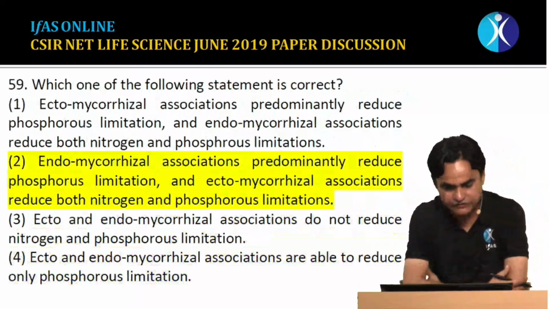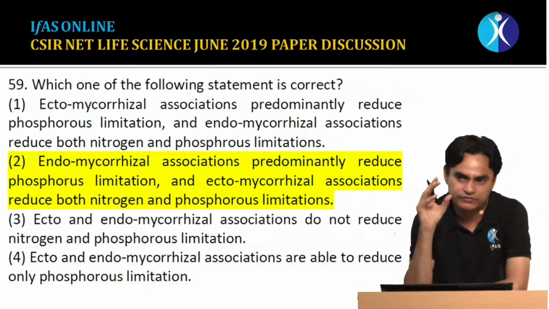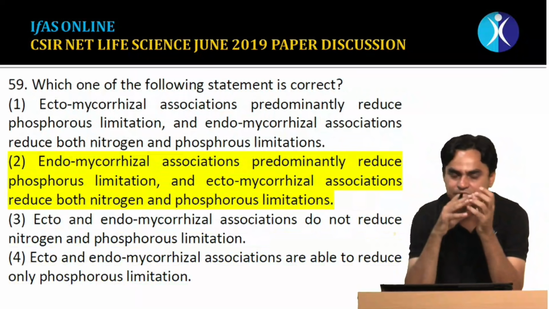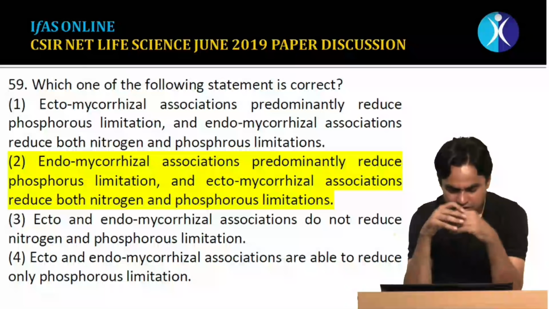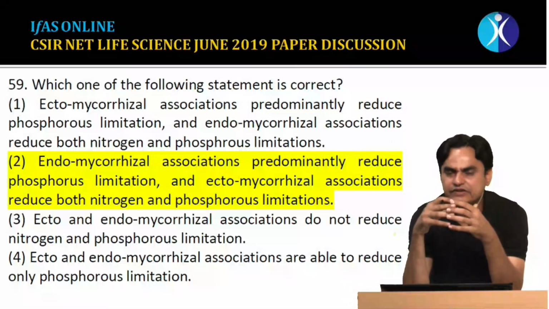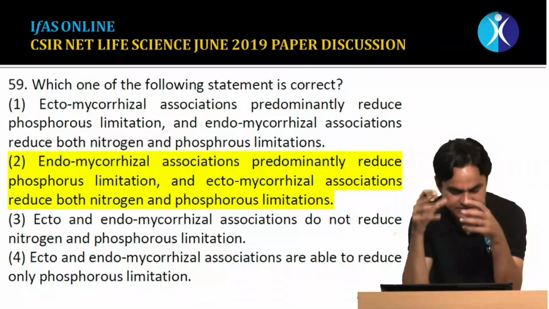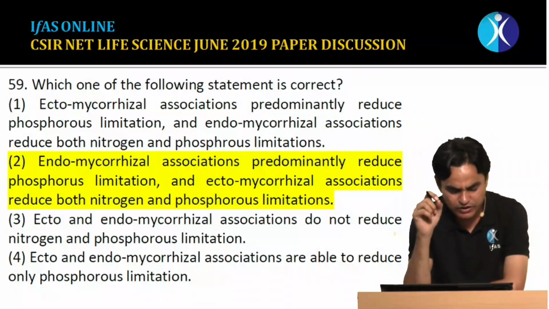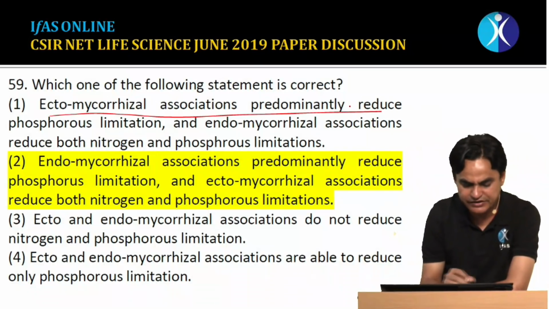Question number 59. This is a direct question on the association of fungus and plant. That is, the question is from mycorrhiza. We have to identify which statement is correct. The first statement says that ecto-mycorrhizal association predominantly reduces phosphorus limitation.